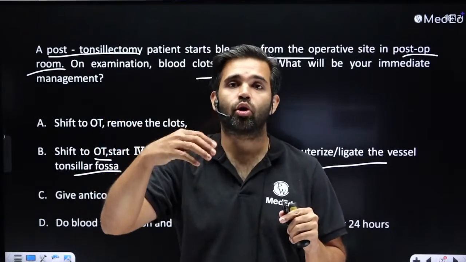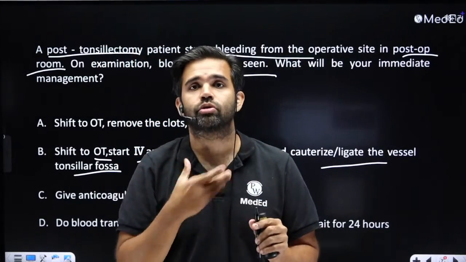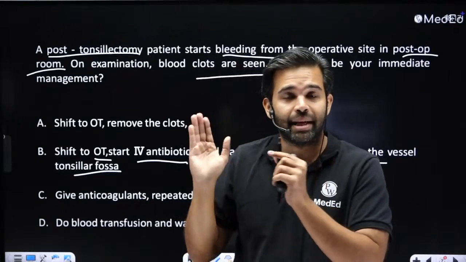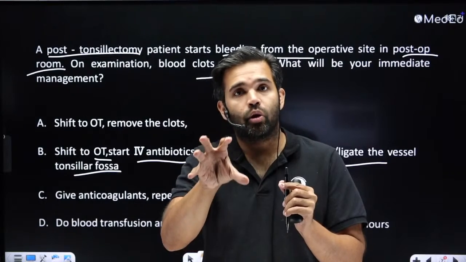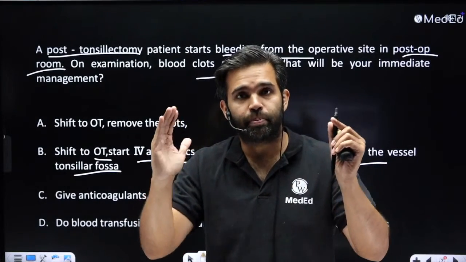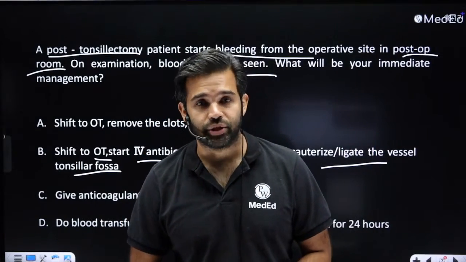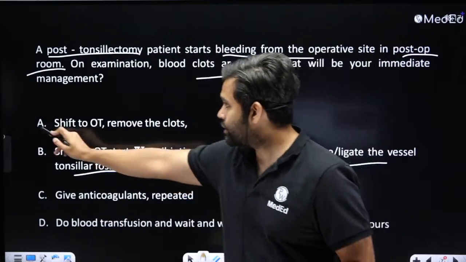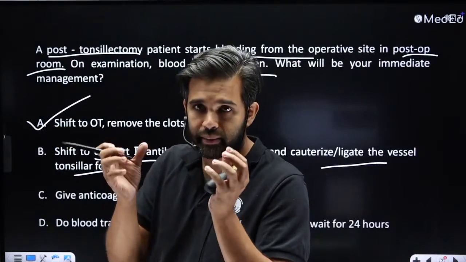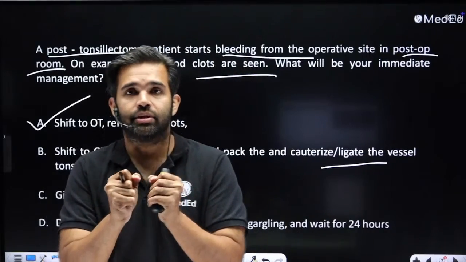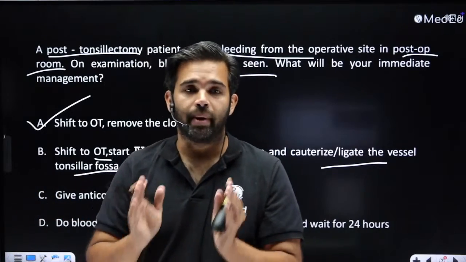Later on, if a small clot forms 2 or 3 days later, it will slowly shrink with gargling. But this is immediate post-operative. There is some bleeding happening inside, and there is a big clot, and the clot is going to get bigger and bigger and prevent the constriction of all the tonsillar musculature. So we will shift back into the operation theater and remove the clot, and be there until the muscles contract and hemostasis is achieved, the patient is not bleeding anymore. Then shift them back into the post-op room and observe.